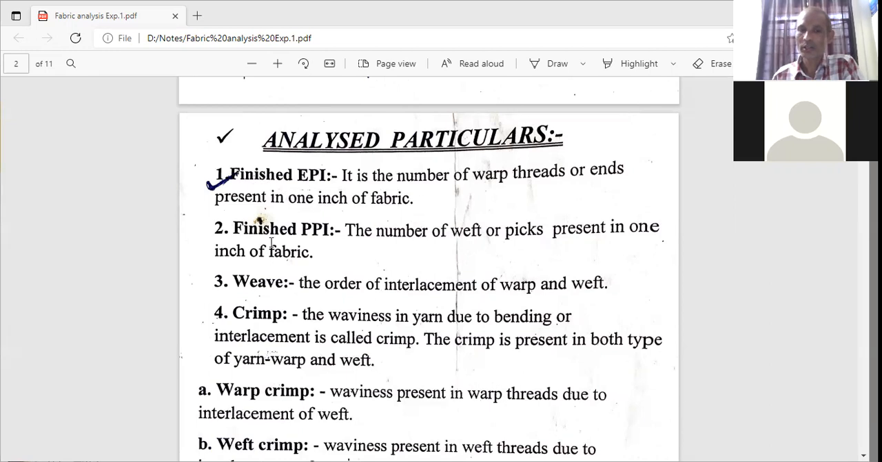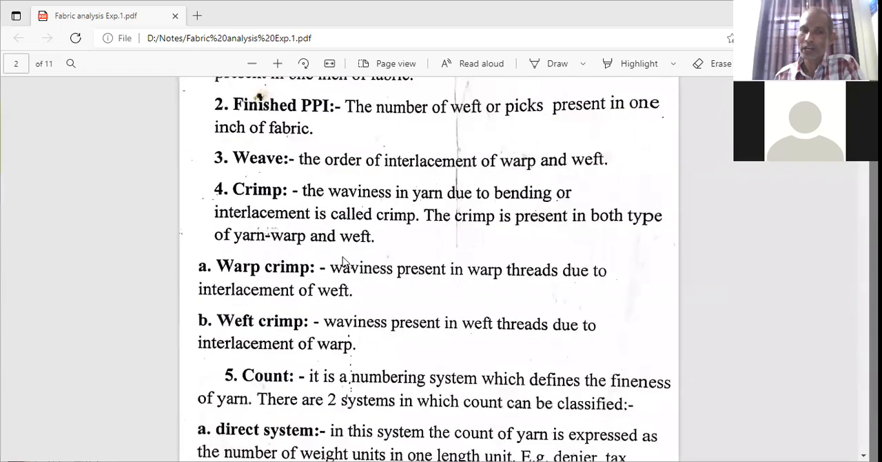Finished PPI, the number of weft or number of picks present in 1 inch of fabric, that is known as finished picks per inch. I have already defined the order of interlacement of warp and weft.